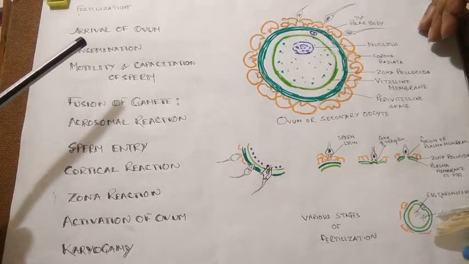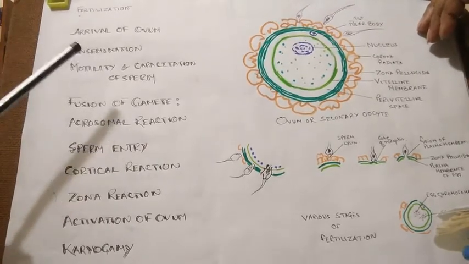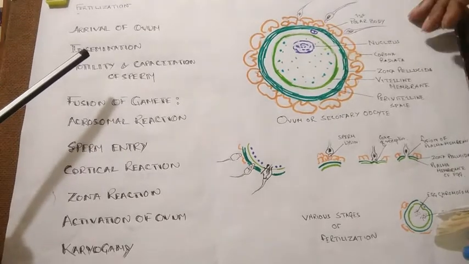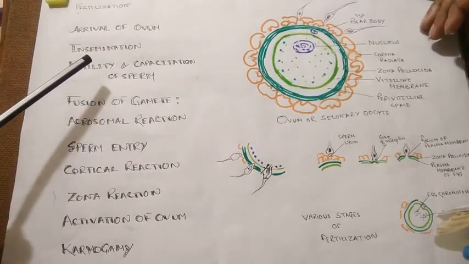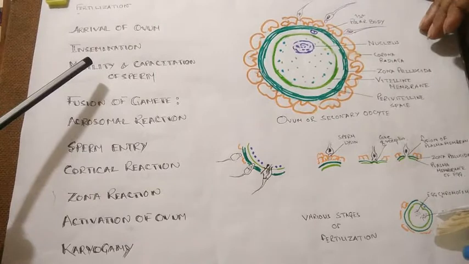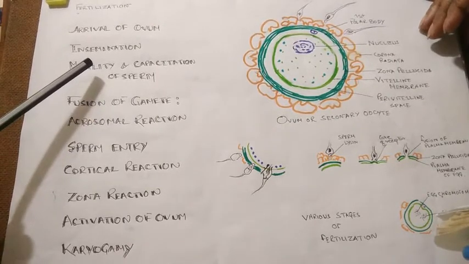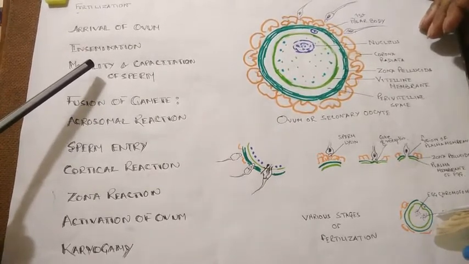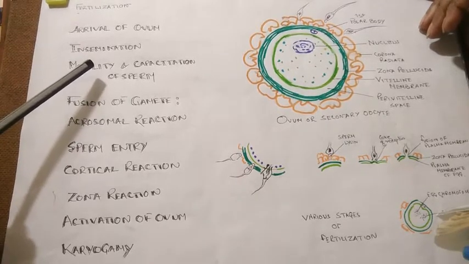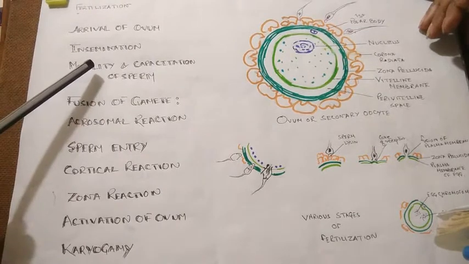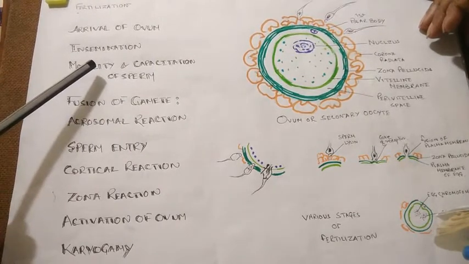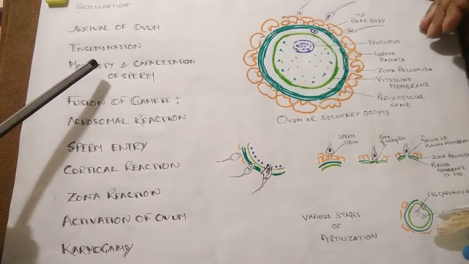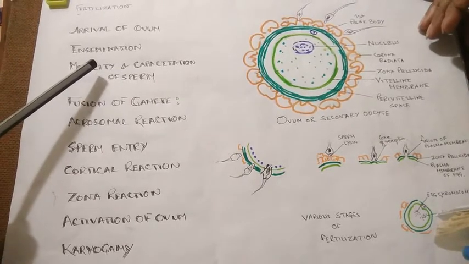And where does it occur? Fertilization occurs in the ampullar isthmic junction of the fallopian tube or oviduct of the female. So in human beings, fertilization occurs in the ampullar isthmic junction. We know that the ampulla is the swollen region of the fallopian tube, and then comes the isthmus. This junction is the region where fertilization takes place in human beings.